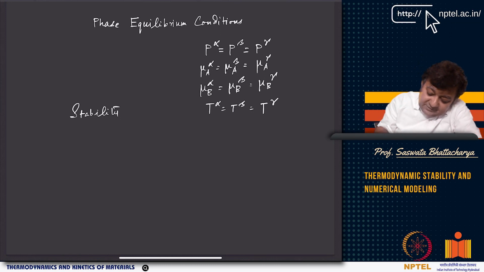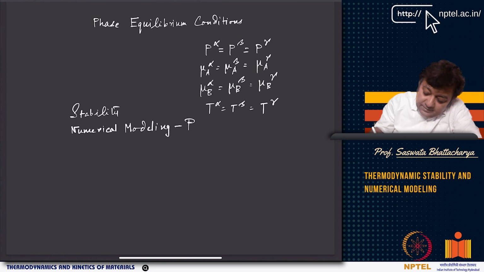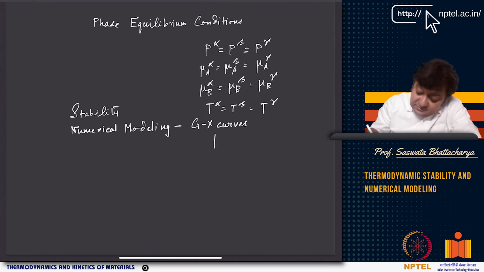And in the context of stability, we look at some aspects like numerical modeling. Numerical modeling means we will use a numerical model, and then we can use something from the GX curves, that is, from the solution models. From the GX curves, we can use common tangent construction. So that is something that we will do, right? GX curves and common tangent construction.